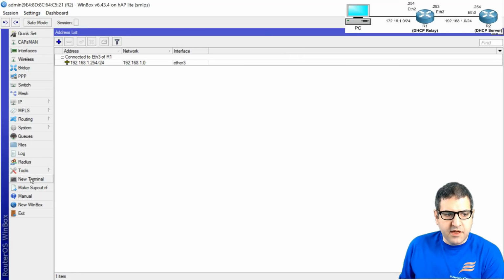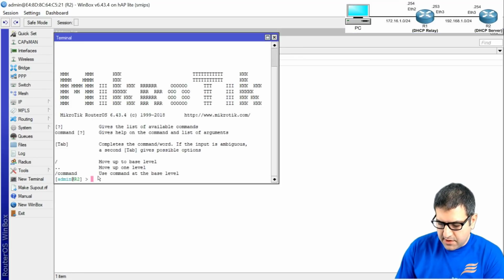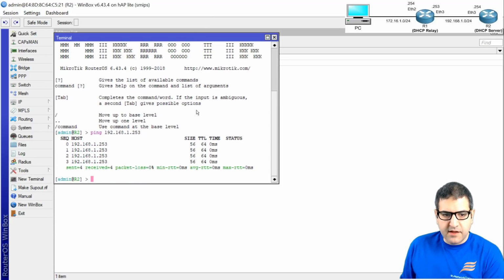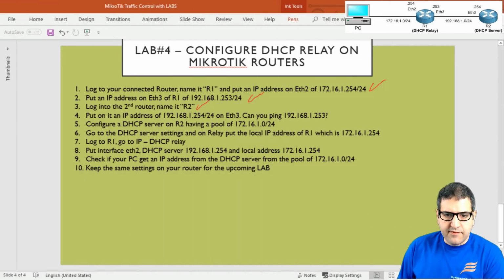And now we need to check if they can see each other. I will go to the terminal. I will say ping 192.168.1.253. That's the IP address of router 1. And we can see they are able to see each other. The ping is giving me a reply. Okay, very good. Port number 4 is done.